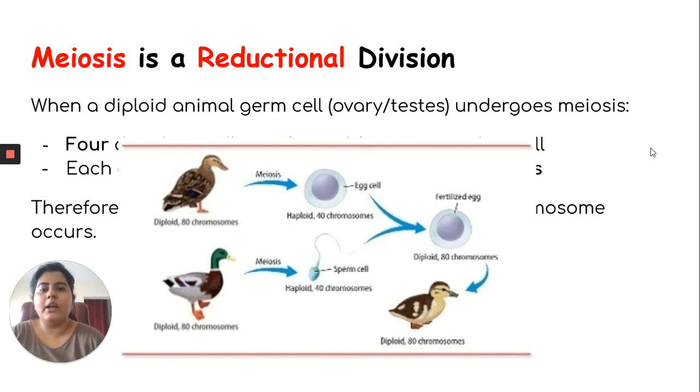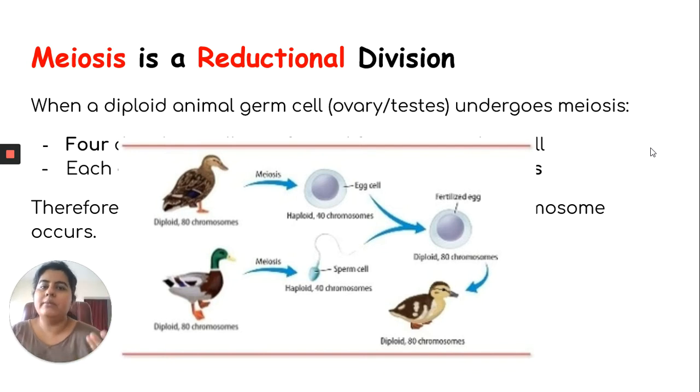So now the female duck will produce an egg with 40 chromosomes, and the male duck will produce a sperm with 40 chromosomes. And then when they sexually mate or have intercourse, the sperm will reach the ovum, fertilize it, and form a zygote.